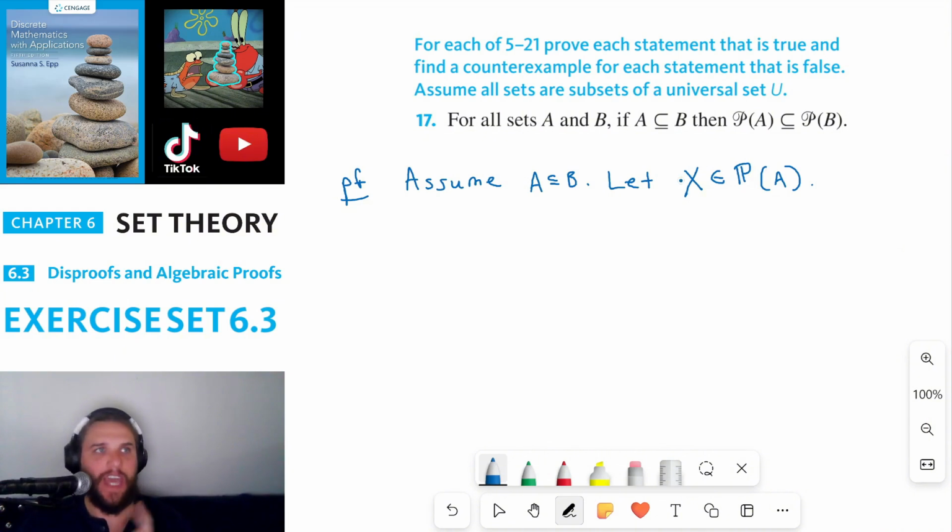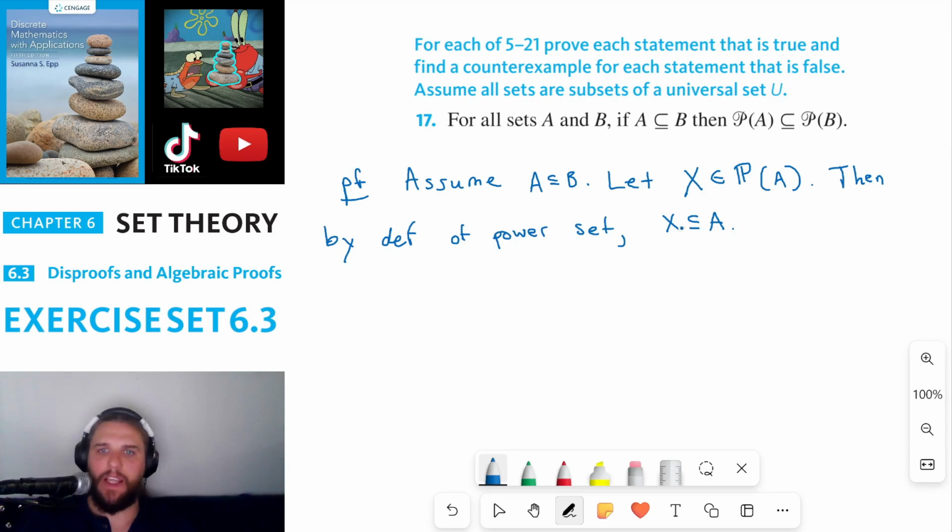Now, the reason I use capital X here is because if we use lowercase x, we're usually denoting an element. And X is an element, so that's not wrong. But the thing about power sets is the elements themselves are subsets, and subsets are themselves sets. So even though X is an element of the power set of A, it's also true that X itself is a set. And that's why we'll use capital letters for X here. And so that means that by the definition of the power set, X is a subset of A.